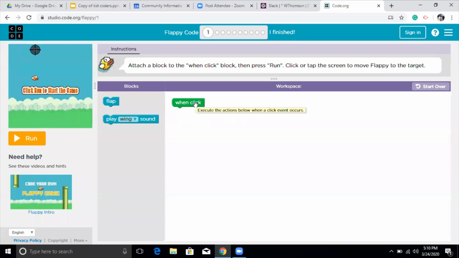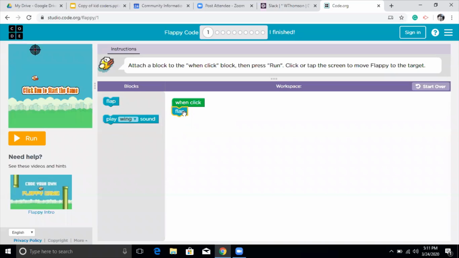So what are you going to do from your side? So it says when click. So when are you going to click? This is the execution of the action that we're doing. And when we click, if we have a code that says when click flap, then when we click, flappy will flap. And in a minute we are going to see how this executes in a run window, and how the game works.